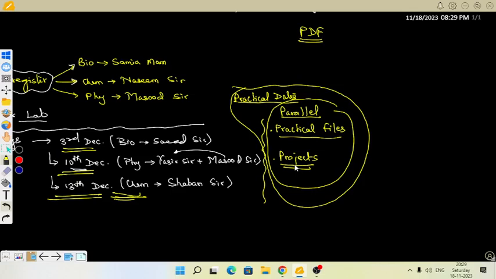Like bio I will take, chemistry Shaban sir will take, but we have to ensure those practical files and projects, for 10th also and for 12th also, are kept very safely. They should not be ruined or torn. You can keep them in the cupboard also, it's up to you. After class 10th, when the viva is conducted, all will be bundled and put in the bio lab. Cupboards are already made for class 9, 10, 11, 12. After the class 12 practical exam, all will be bundled and kept over there. But before that, we have to take a lot of care of them.